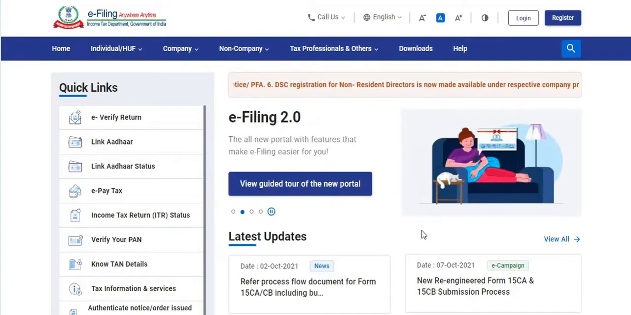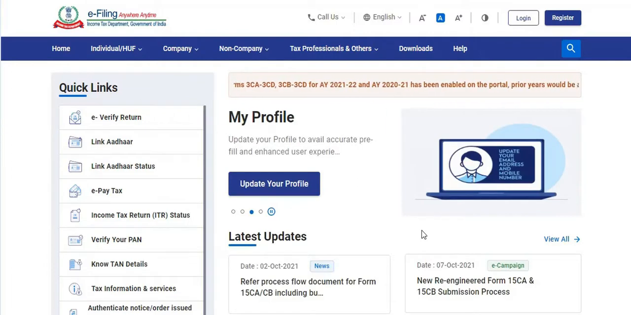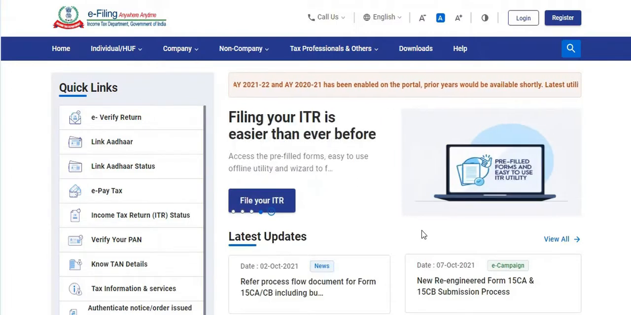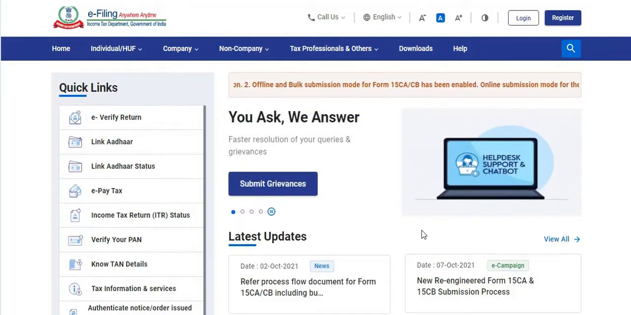Yes, the future of IT filing, that is AIS or Annual Information Statement. The Government of India Income Tax Department announced the rollout of Annual Information Statement in the compliance portal on 1st November 2021, replacing the existing form number 26AS. But what is Annual Information Statement?